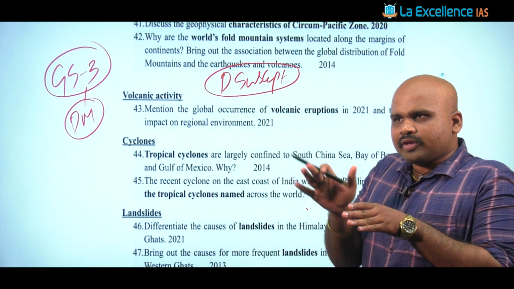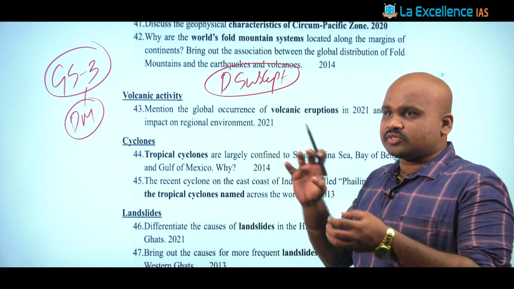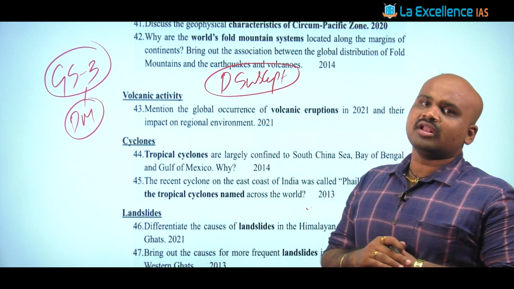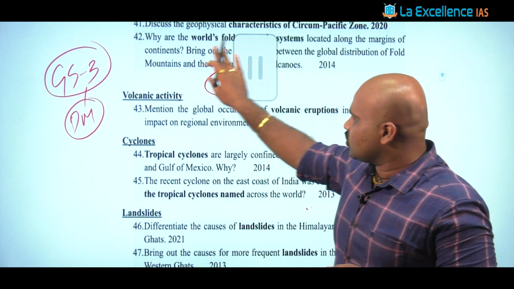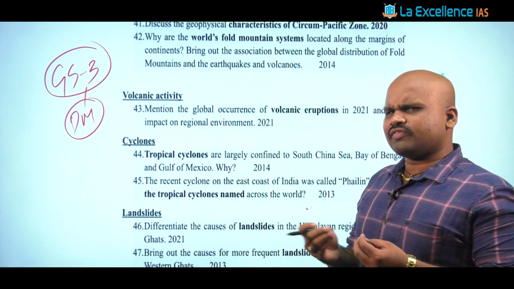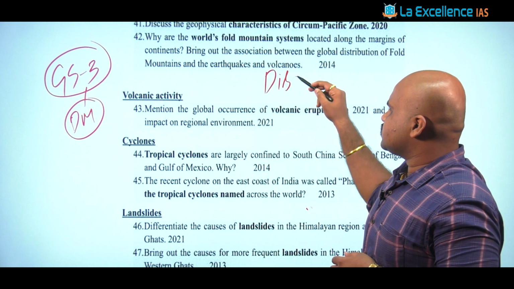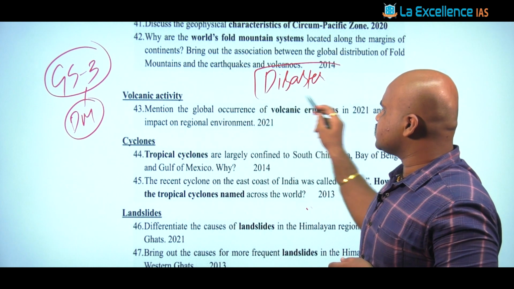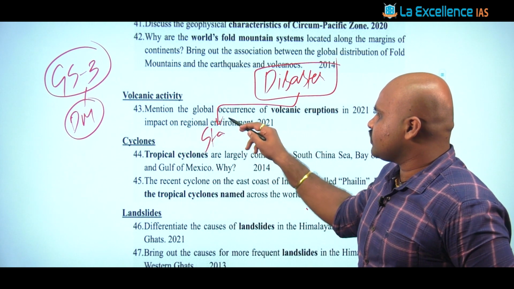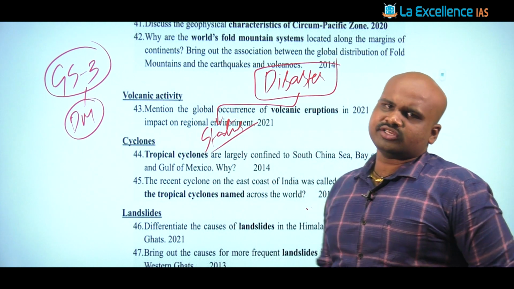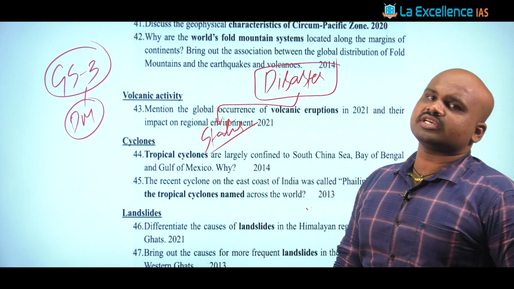Although there is an overlap here, the emphasis has to be on the geographical factors or features which make a particular region susceptible to a particular disaster. Whenever we are making notes on such a topic, it's a very simple thing to keep in mind that, be it any disaster, the first thing we need to talk about is the status of the disaster with respect to Indian conditions. For example, when you're talking about cyclones, around 70% of the coastal region is impacted.